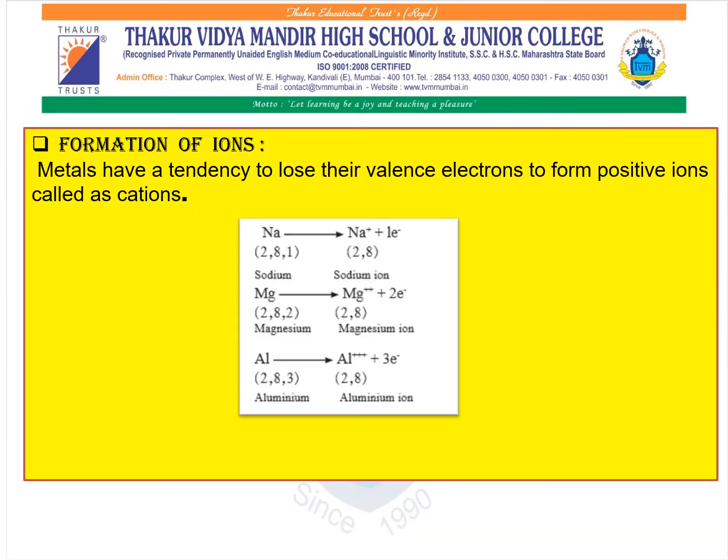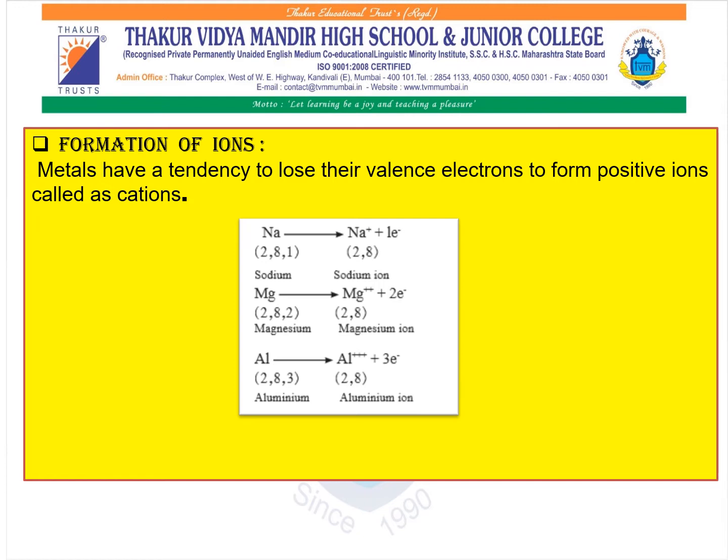Now coming to the next property, that is formation of ions. Now what is the meaning of the term ion? Ion is an atom or molecule which, generally by losing or by gaining electrons, is going to attain positive or negative charge. Now, when we are discussing the metals, they have the tendency to lose their valence electrons. Valence electrons means the electrons which are in the outermost shell, to form positive ions, and these positive ions are going to be referred to as cations.